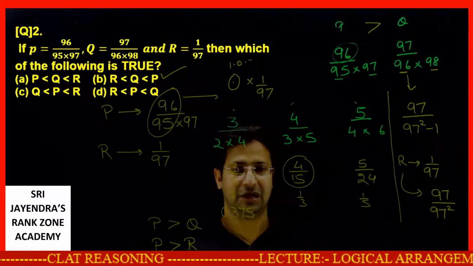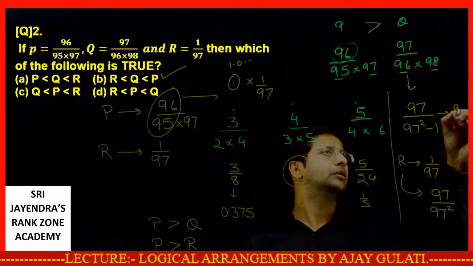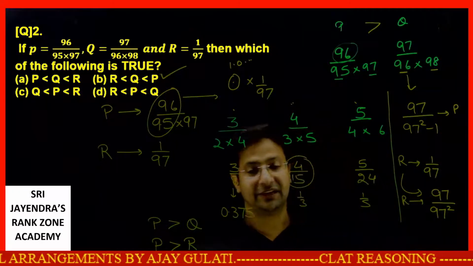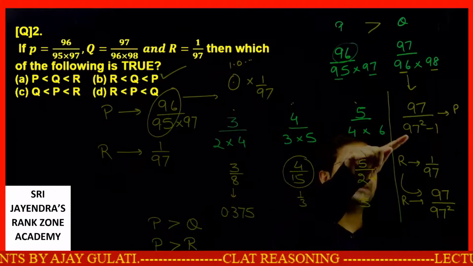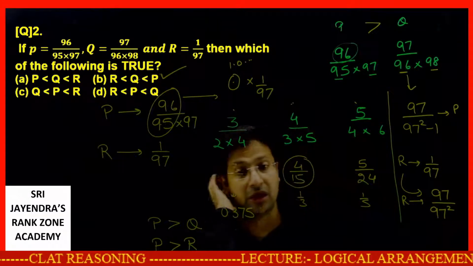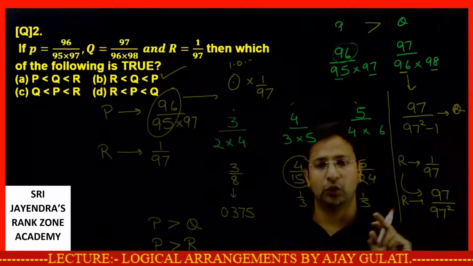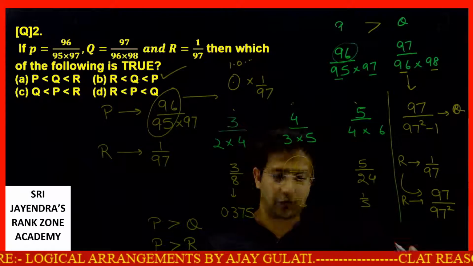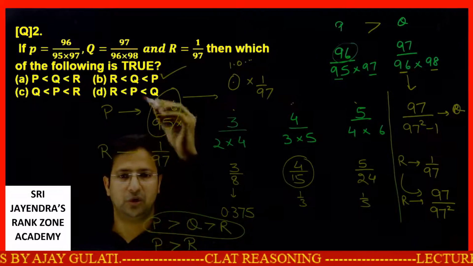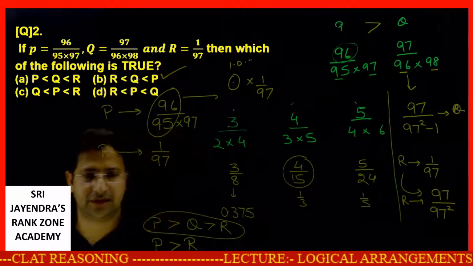Now things become so easy. How come? Numerators are the same. This is P. This is R. Numerators are same, but the fraction which has less denominator will be more. So P's denominator is less than R's denominator, so P is greater than R. Yeah, Q is greater than R. This is Q. Q is greater than R. So what do we get? P is greater than Q and Q is greater than R. This is your answer. Do we have any such option? R is less than Q is less than P. We have easily done this set also, my dear students.